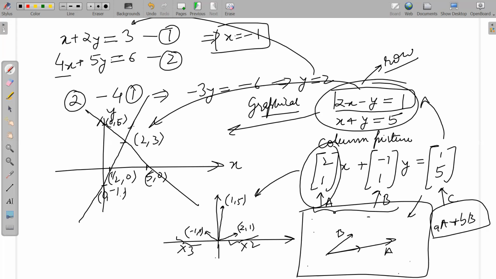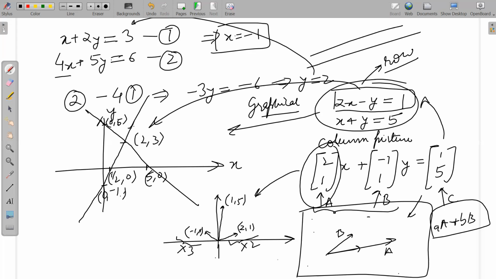But if you had a 3-dimension situation, your question is very relevant to what I was just about to discuss. Now let us look at the 3-dimensional situation, where you have 3 equations. In this case we had 2 equations. If these 2 lines are not parallel to each other, then we will always have a solution. But if these 2 lines are parallel to each other, then obviously we would not have a solution.